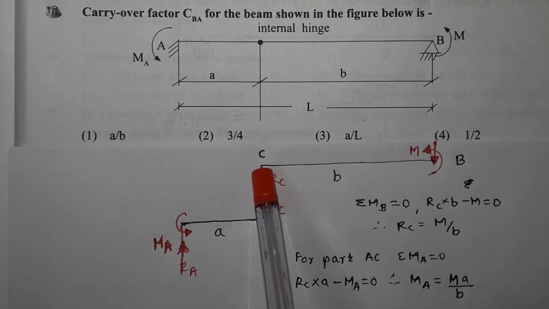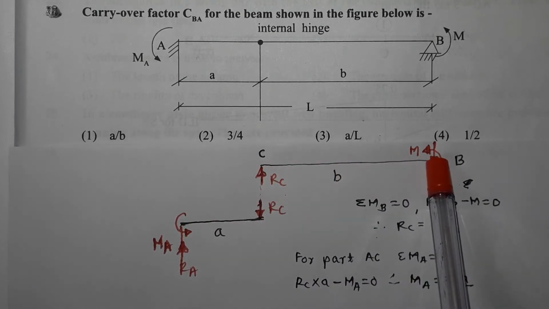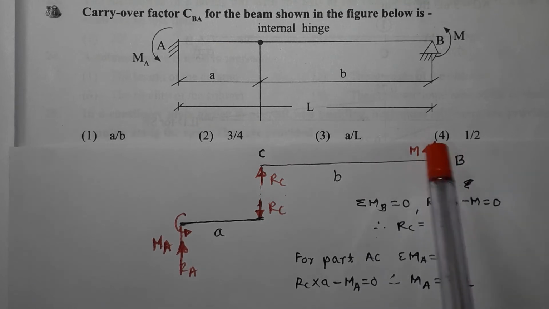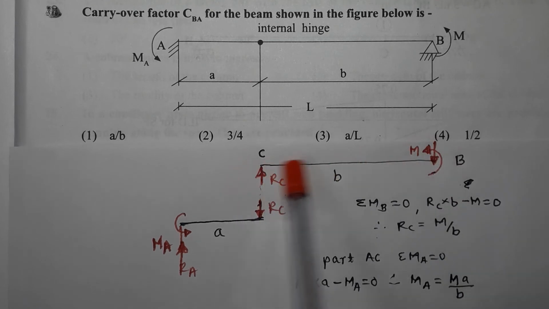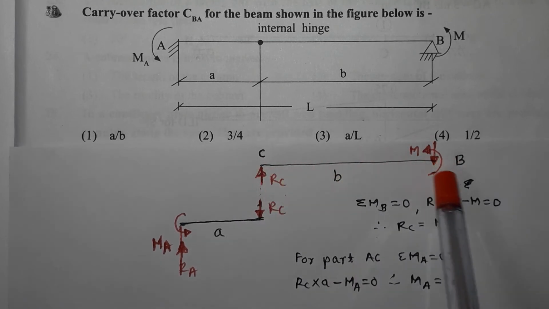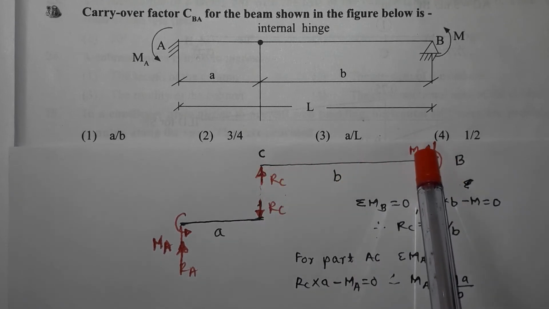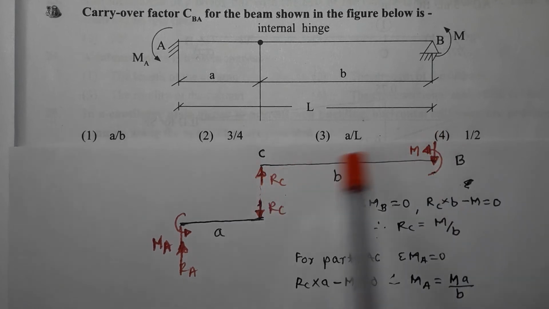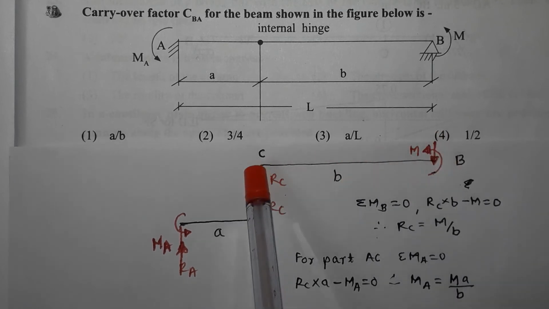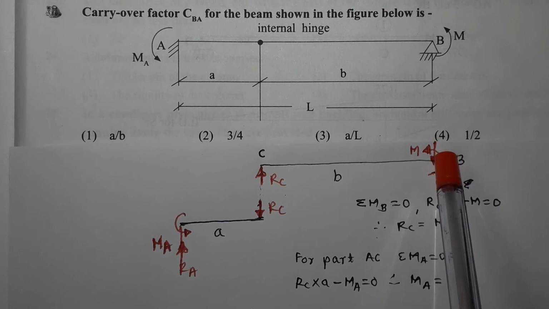Now if I consider the right part CB, then the moment is applied at this end B. There is only this action acting on the part CB. Now in order to balance this anticlockwise moment, the reactions at these two locations, that is at the support B and the internal hinge, must take this position.